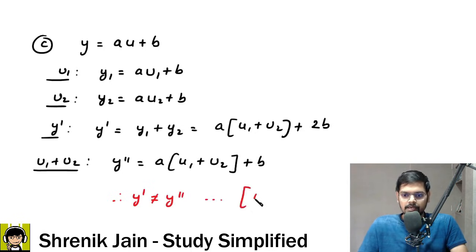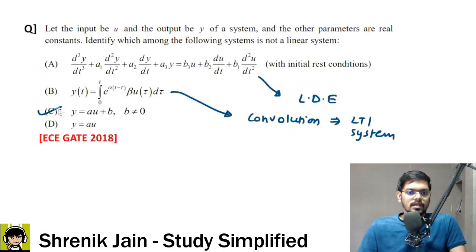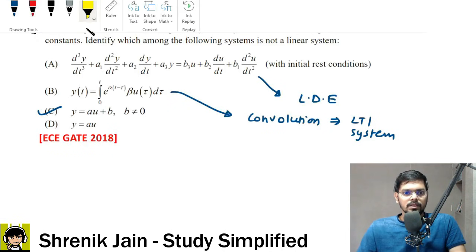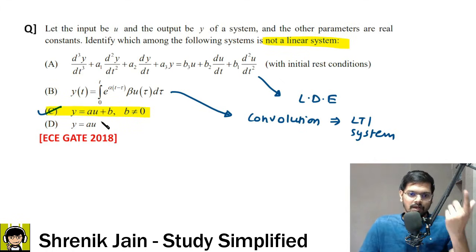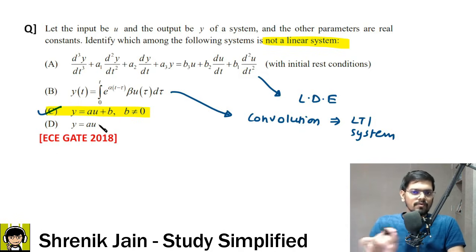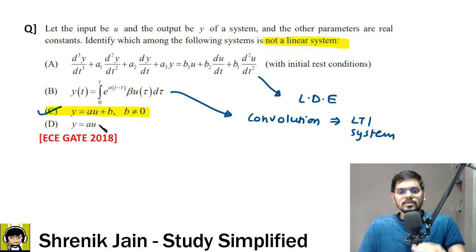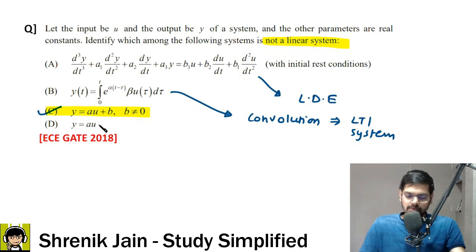This means it is a non-linear system. Done. Non-linear system, we have got it. So option C is a non-linear system. Actually this question is a very simple, very standard question. There is no need to even solve. Once you see the 4 options, this option is the culprit option. Verbally also you can solve in the exam, but being a teacher I have to write each and every step so that I can make you understand why some systems are linear, why some systems are non-linear.